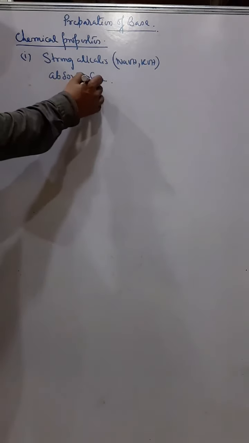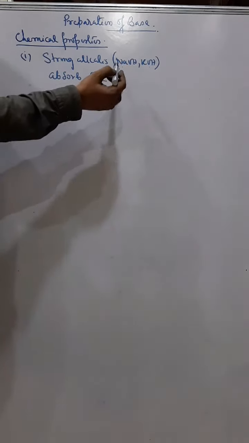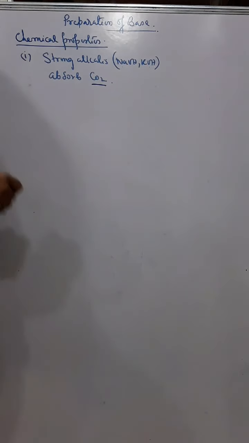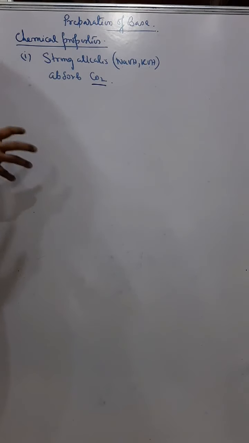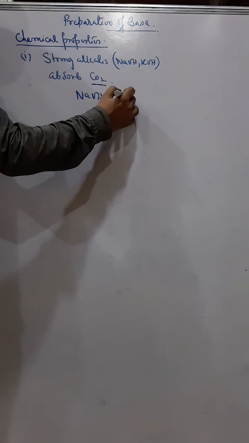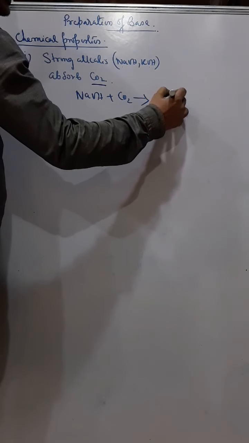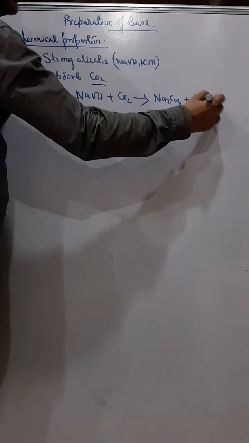Okay, next is chemical properties of bases. Now, strong alkalis absorb carbon dioxide. Strong alkalis, sodium hydroxide and potassium hydroxide, also known as caustic soda and caustic potash, are used in the laboratory for absorbing carbon dioxide wherever it is required. And how do they do that? NaOH plus CO2